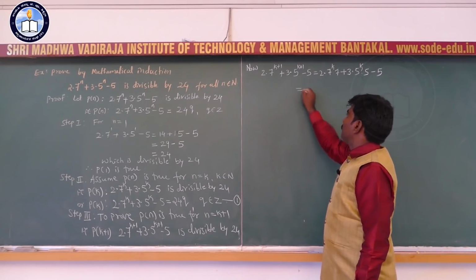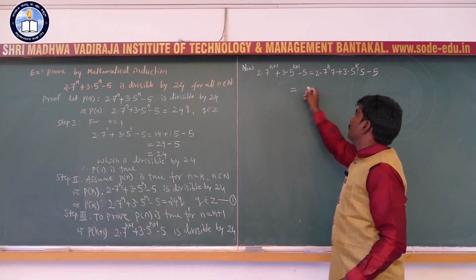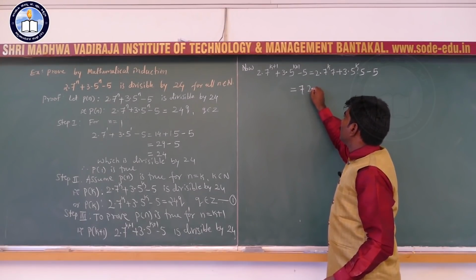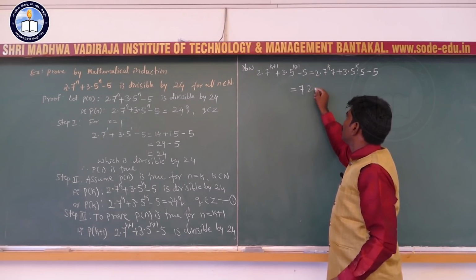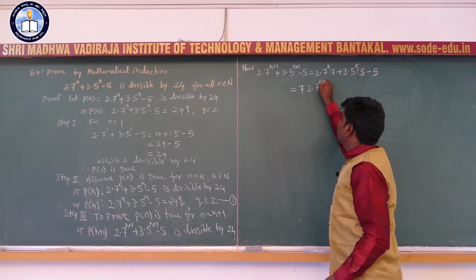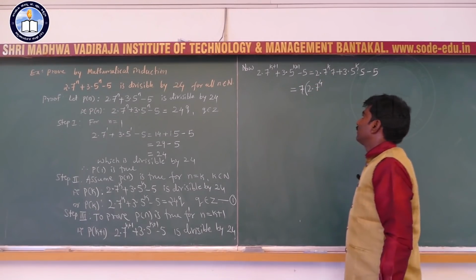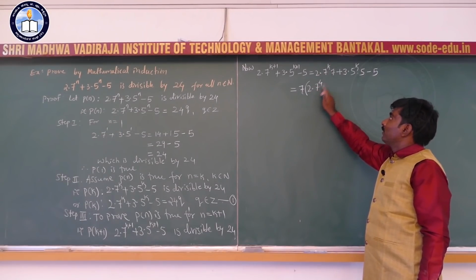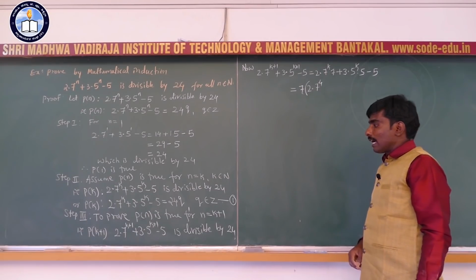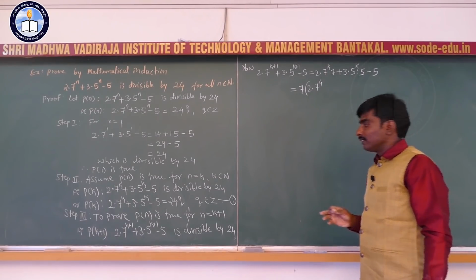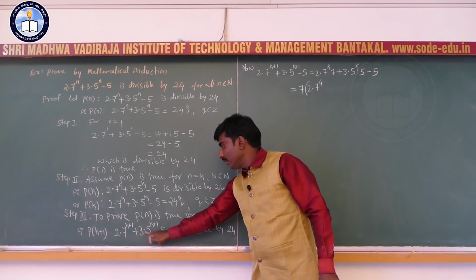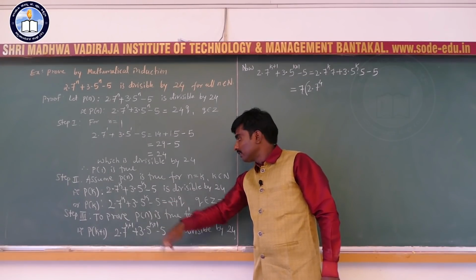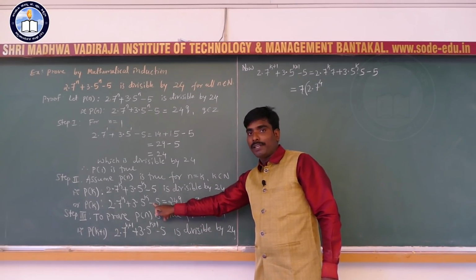So this is equal to, the first term I am writing as 7 into 2 into 7 raised to k. And I am going to add and subtract 3 into 5 raised to k, and also add and subtract 5.